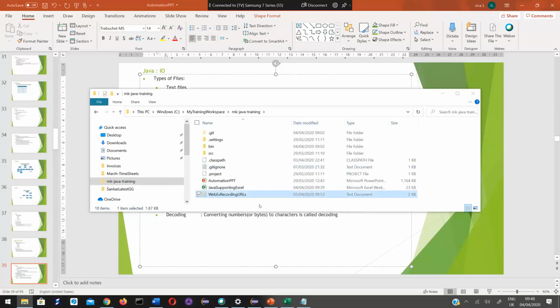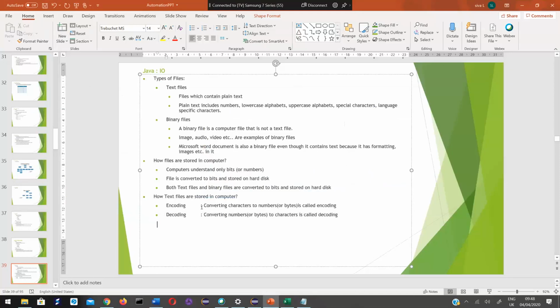There is a pattern. There is a way in which every data is converted. Only those ones that are converted to zeros and ones can be understood by your computer system. That process of converting characters to numbers is called encoding.